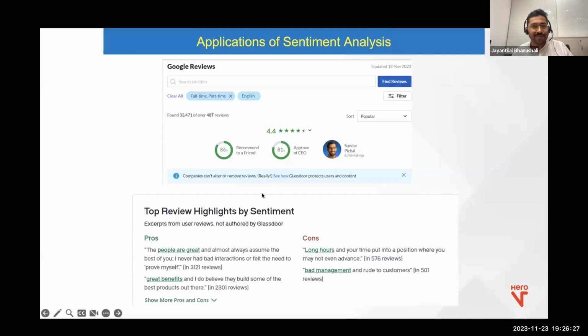Okay, so we all know Google as a company. So this is the rating of Google, right? And these are some analyses that were done from the sentiment analysis perspective. So I can know what the positive things are, and what the negative things are. So basically the pros are positive and the cons mention what are the negative things within Google. Of course, Google is a very big firm, but yes, these are what most of the people are talking about.